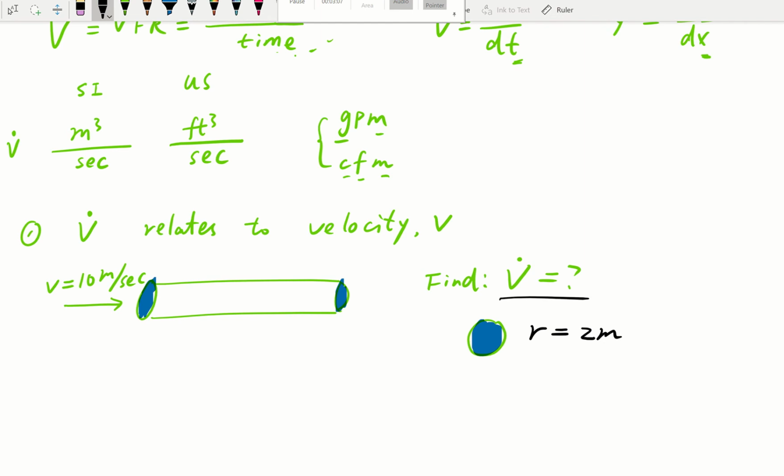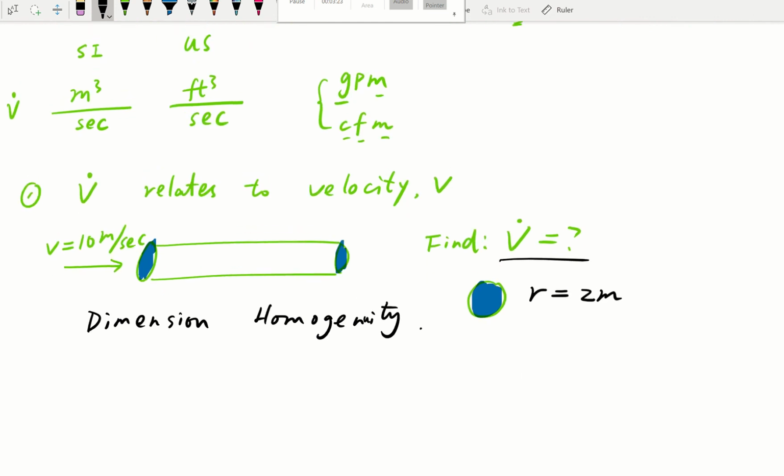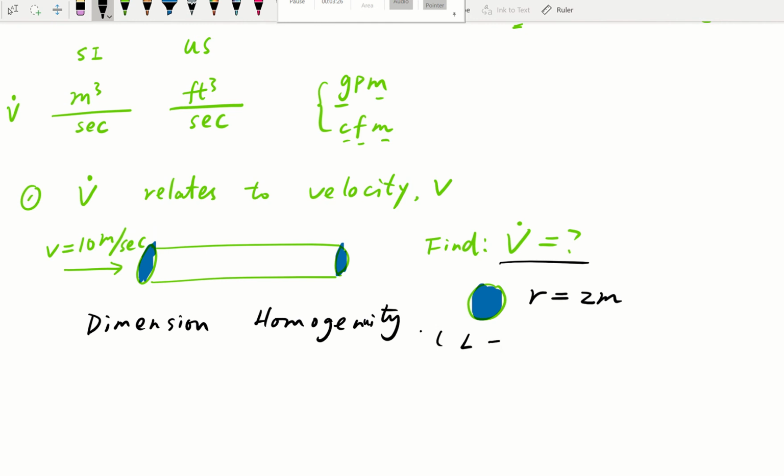Here I would like to use dimensional homogeneity to help us figure out this relationship. That means the left side and right side have to have the same dimension. This is a concept we're going to use a lot in engineering, dimensional homogeneity.